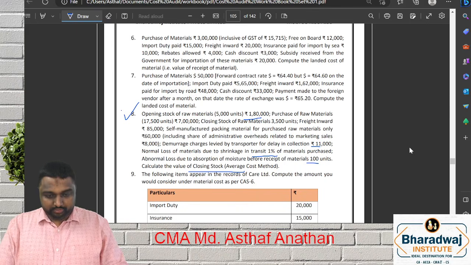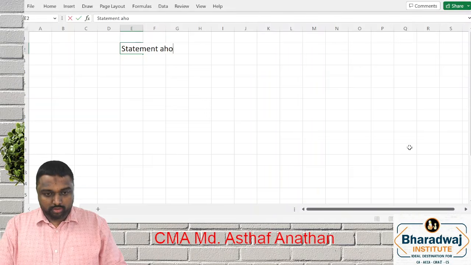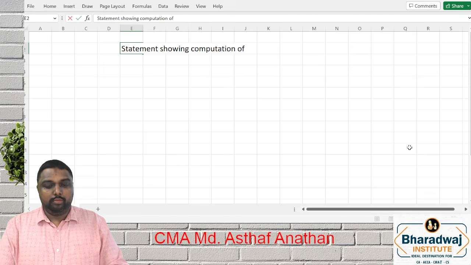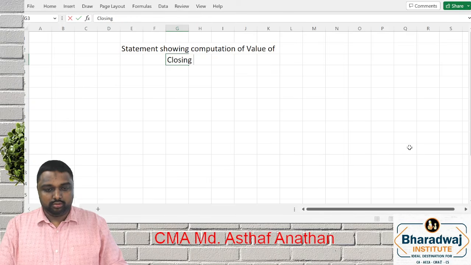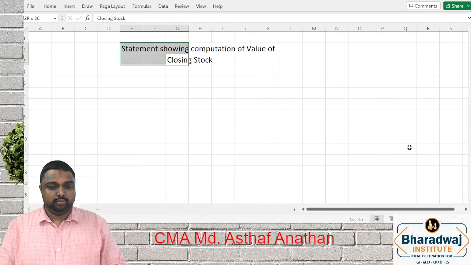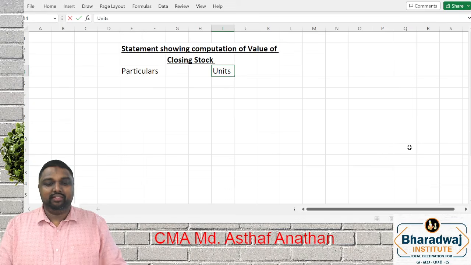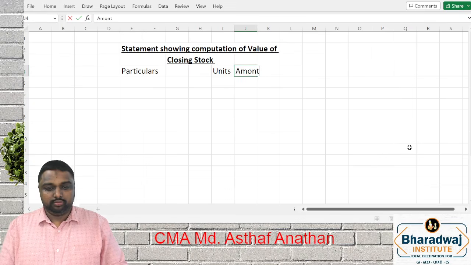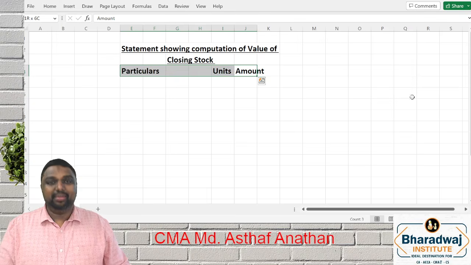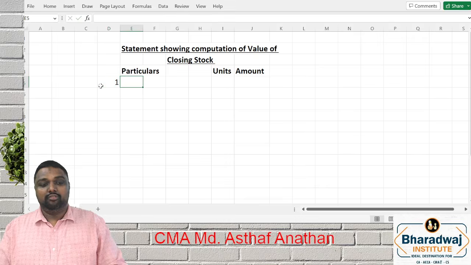a statement showing computation of value of closing stock. For better clarity, we'll make one column for units also. So let's start.